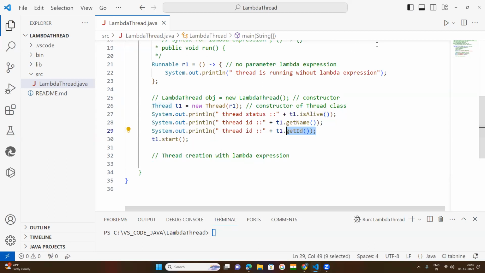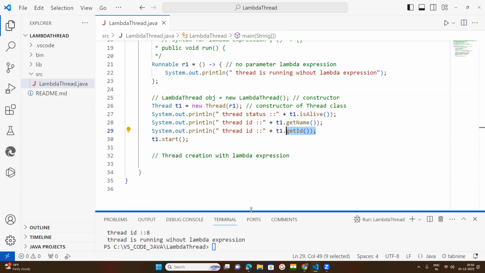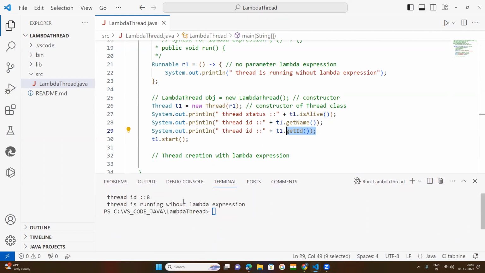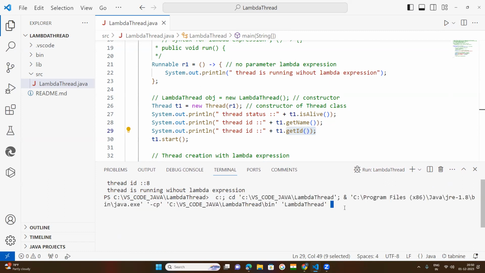Now you run this, compile this one. Now what happened? Try to understand. See here, you are getting the output.